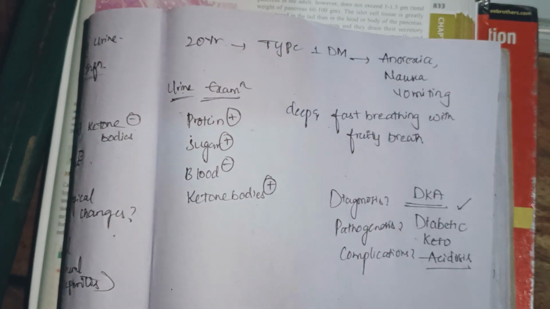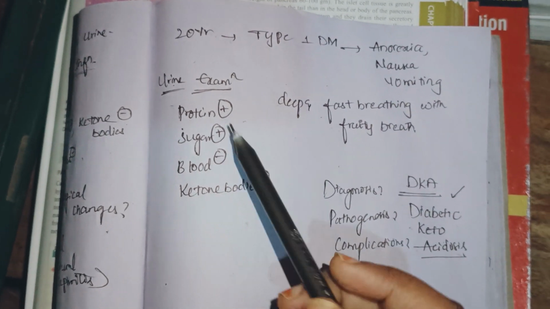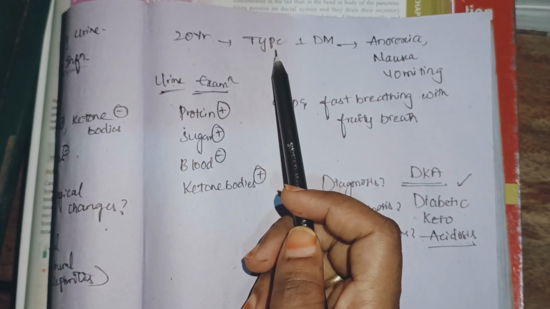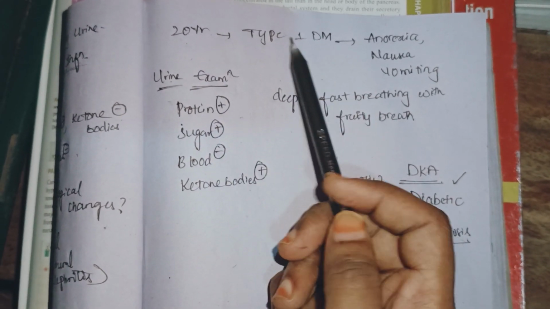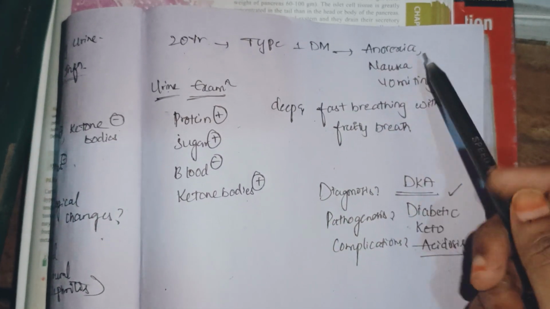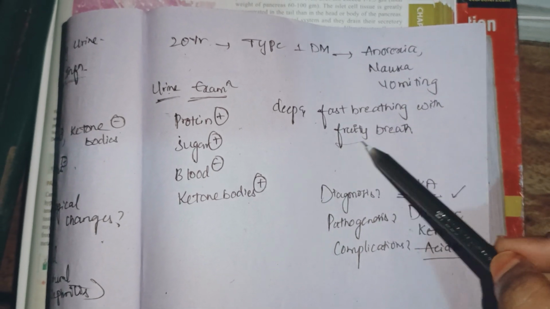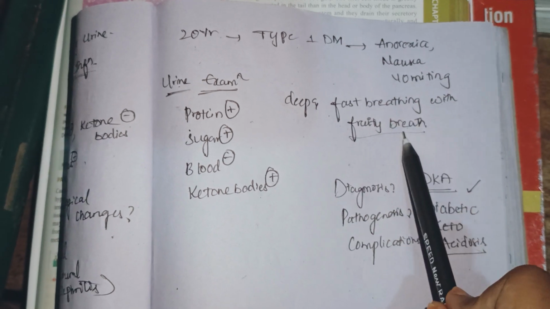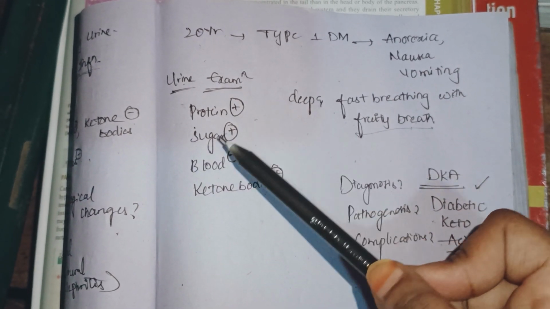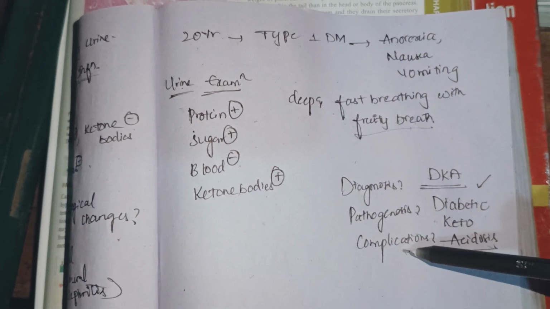In this video, I will discuss another clinical question for university exams. A 20-year-old patient with known type 1 diabetes mellitus has anorexia, nausea, vomiting, and deep and fast breathing with fruity breath. In the urine examination, proteins and sugars are present, no blood is present, and ketone bodies are present. What is the diagnosis, pathogenesis, and complications?